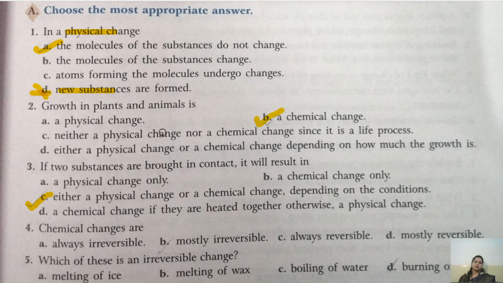D option is also wrong because it does not happen that all the times when we are heating the substance, it only undergoes the chemical change. Okay, हम दो substance को mix कर रहे हैं तो भी कोई chemical change हो सकता है. So what is the correct answer? Correct answer is C. For third, the correct answer is C.